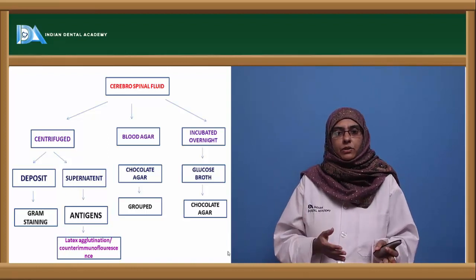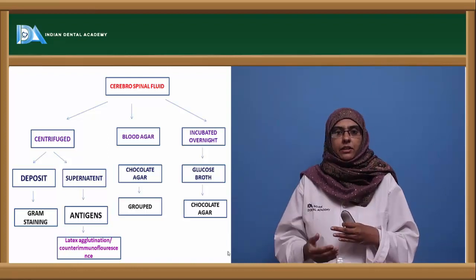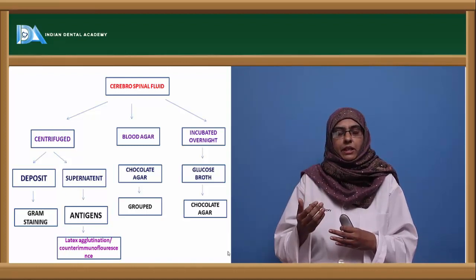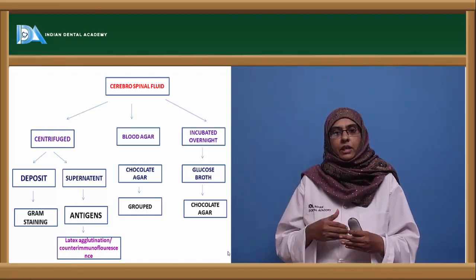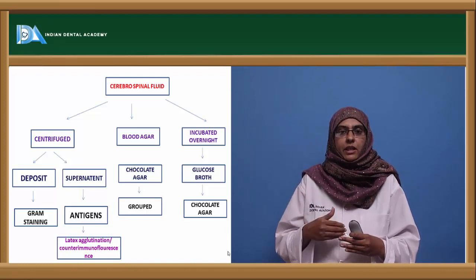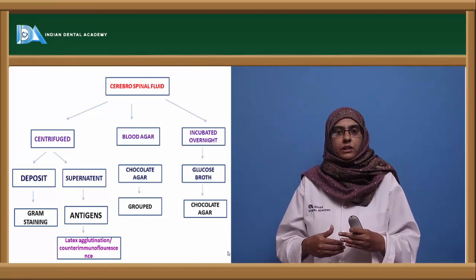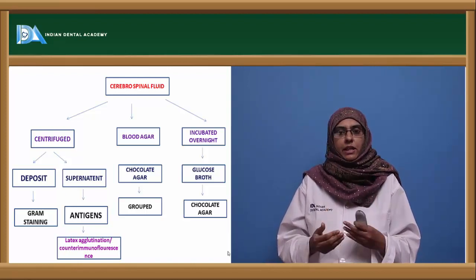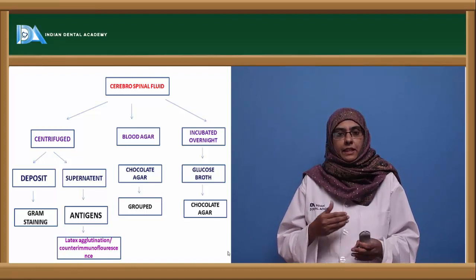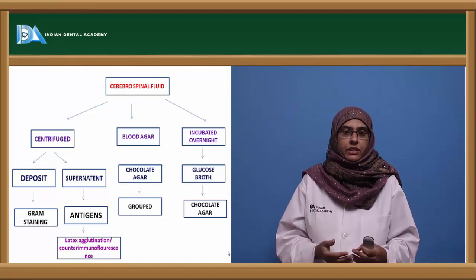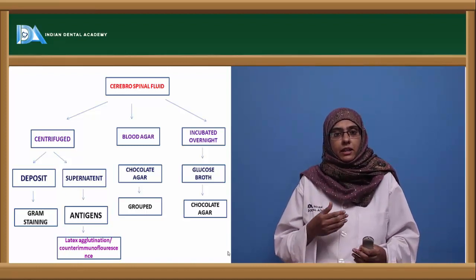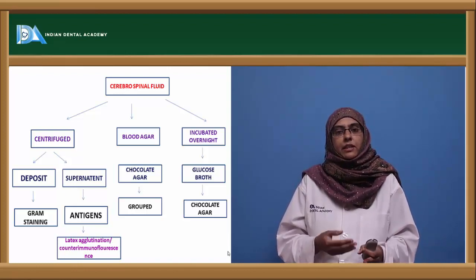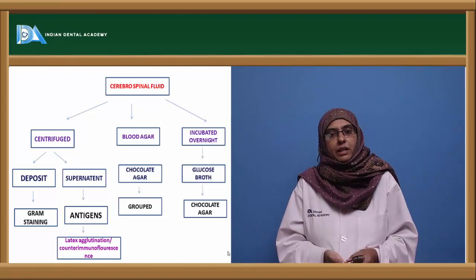In this technique, the cerebrospinal fluid is divided into 3 parts. The first part is used for centrifugation, after which you can see a deposit and a supernatant. In the deposit you can go with the Gram staining technique. In the Gram stain, identification of diplococci with adjacent flattened surfaces helps in identification of the organism. That is the initial presumptive test, you can say. Once it has been diagnosed that Gram negative organisms with adjacent flattened sides are there, then you can go with the treatment. Treatment can be started immediately.